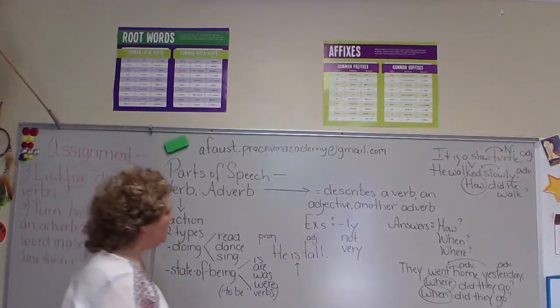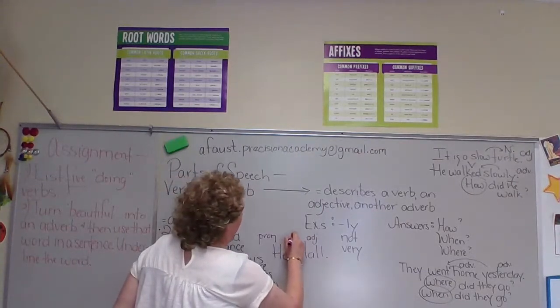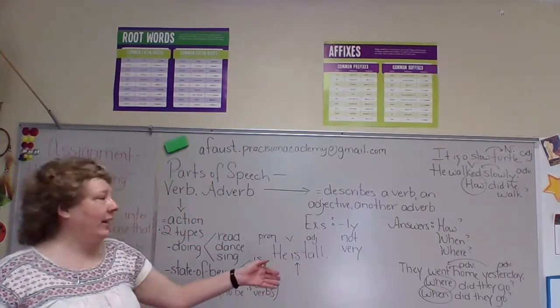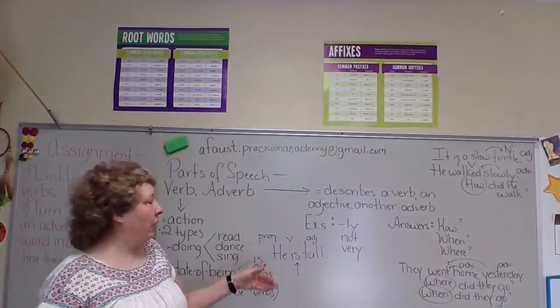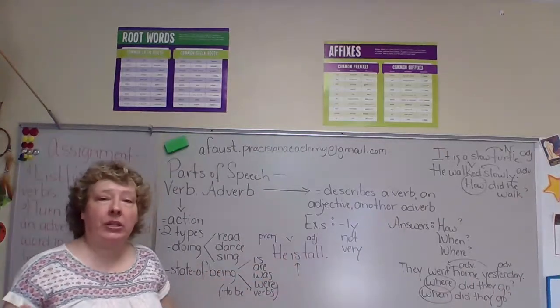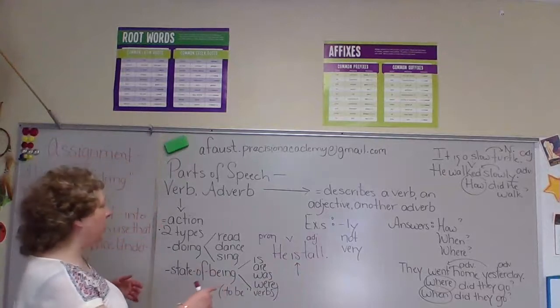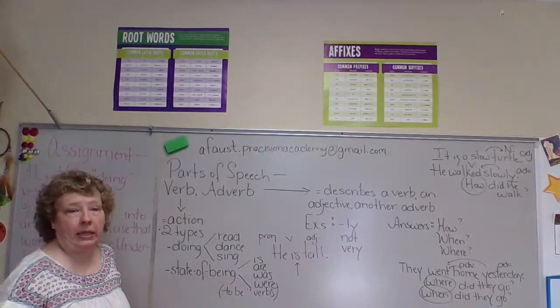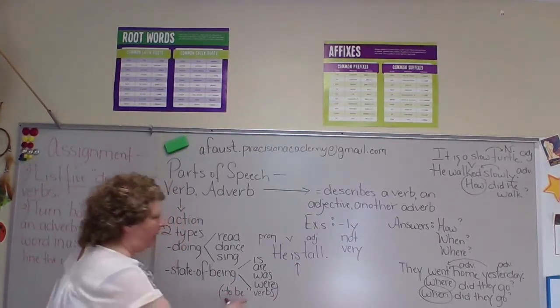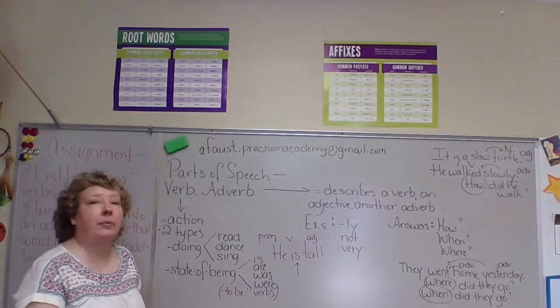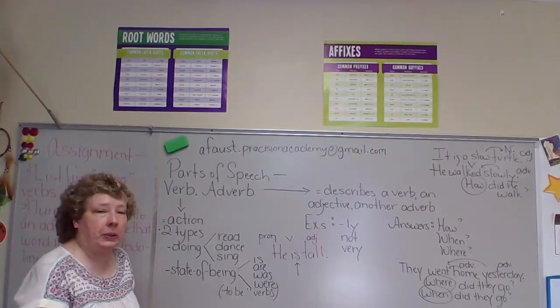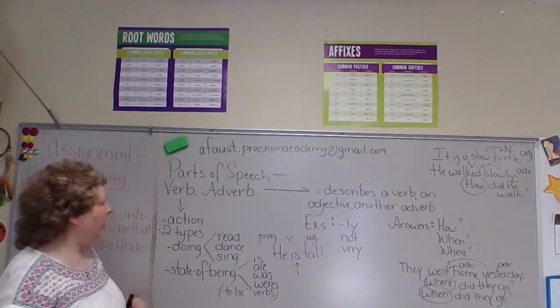Okay. So here we're talking about a verb. So right now I have labeled this sentence, pronoun, verb, adjective. If you were to ask which type of verb, you would say state of being. This is a nice way to remember the verbs. Think of them as being to be verbs. Okay? Are there any questions?